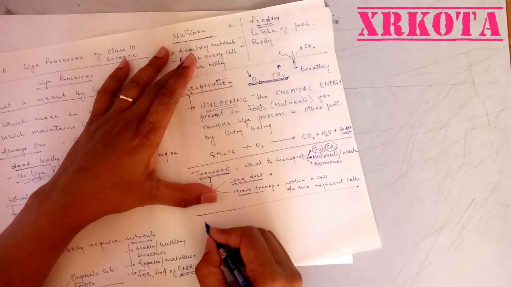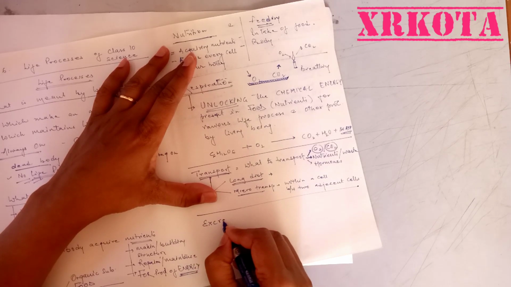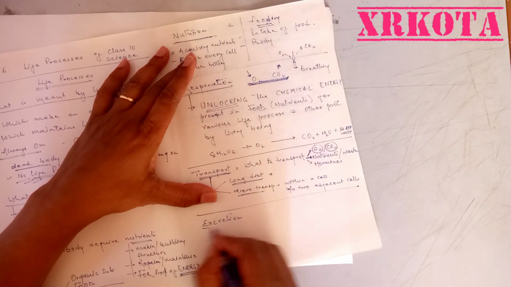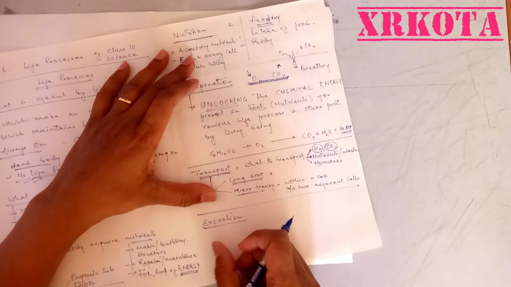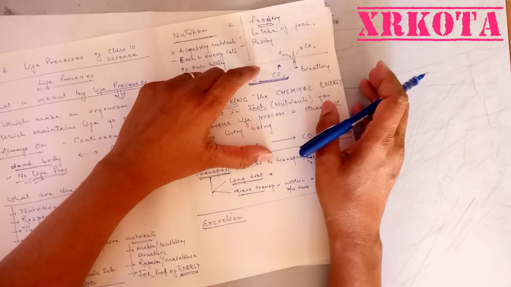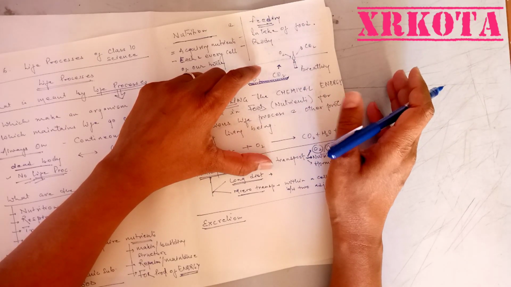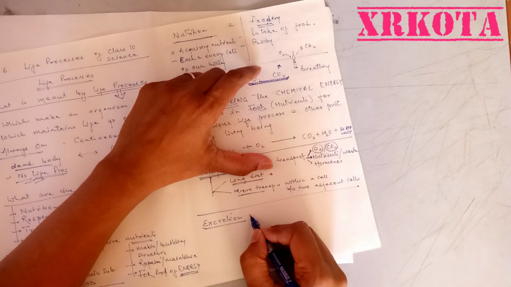And the last is excretion. Here again the children have a lot of doubt. They think excretion means only voiding of urine or passing of fecal matter, etc. That is not only excretion.